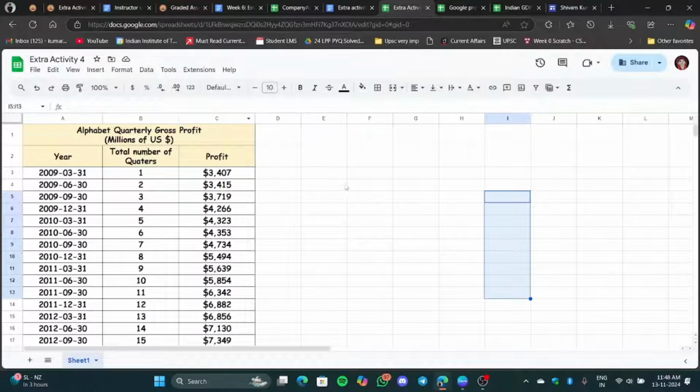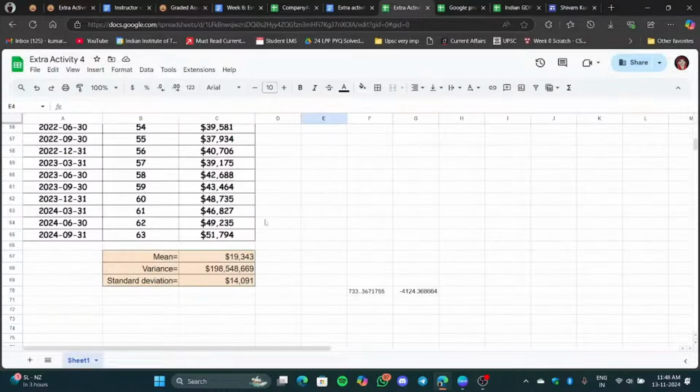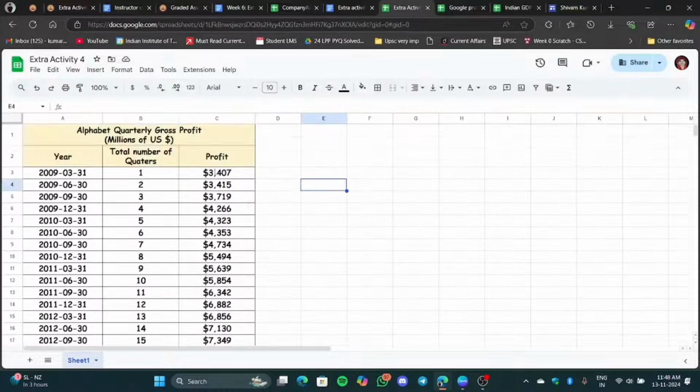Now over here, this is the profit data and everything. If you want, I will share this data with you, but I will suggest you to use some different company. There are a lot of companies over there, you can use any of them. So the very first thing we are going to do is plot a line graph.